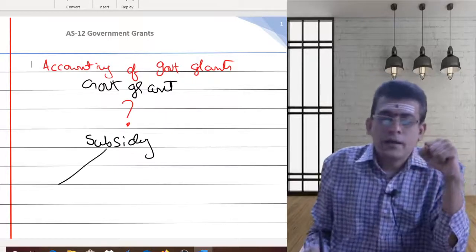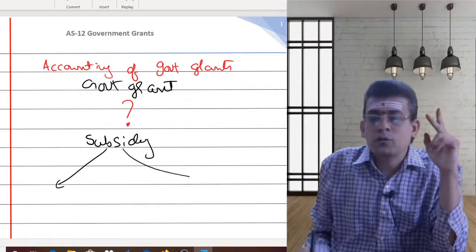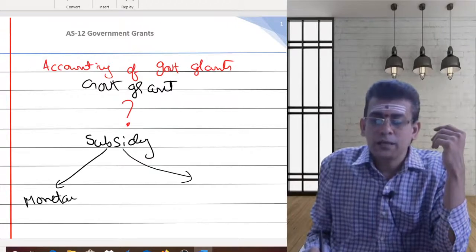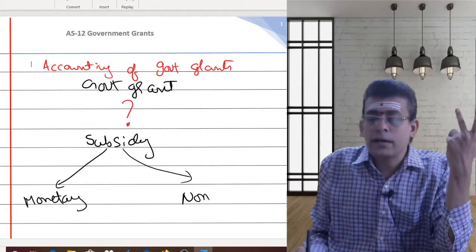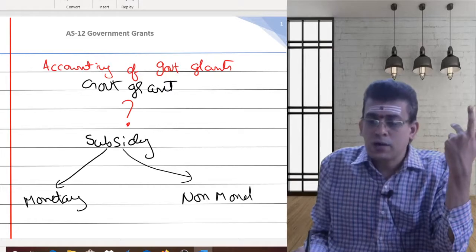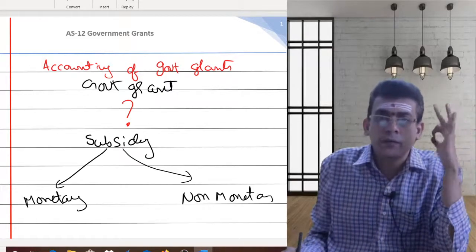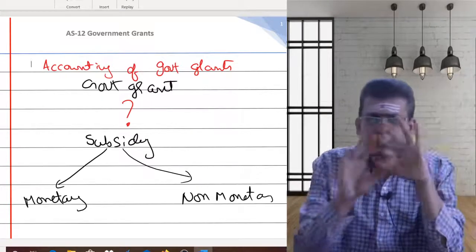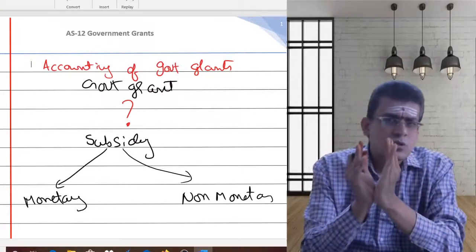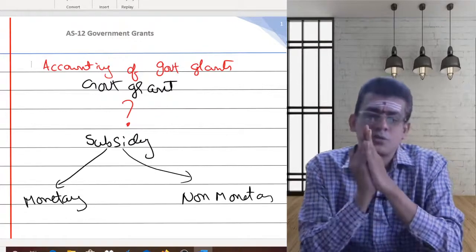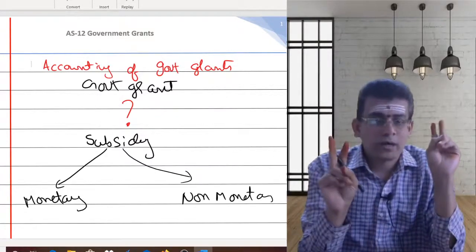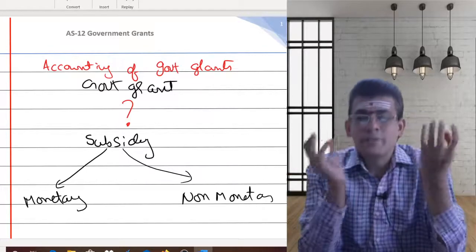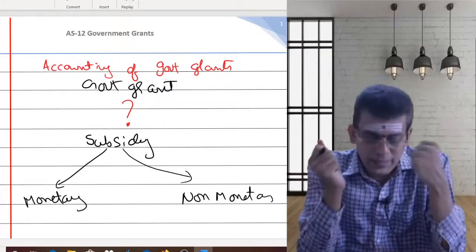Now, the grant can always be of two categories. The government can give you the grant in the form of money, or the government can give you the grant in the form of kind. So ultimately the grant will be a monetary grant or a non-monetary grant. That's the basic thing. So government is giving you some sort of subsidy, which could be monetary or non-monetary, and that is what we call a government grant.